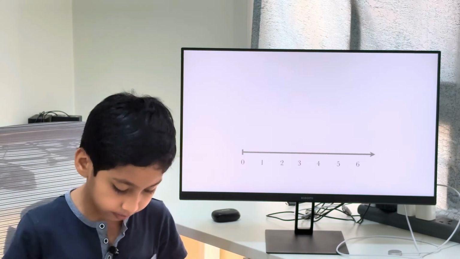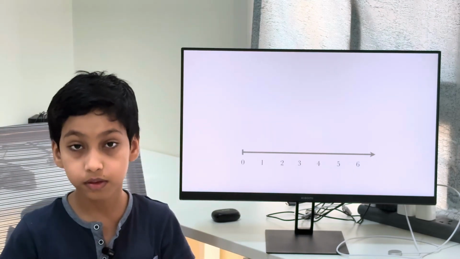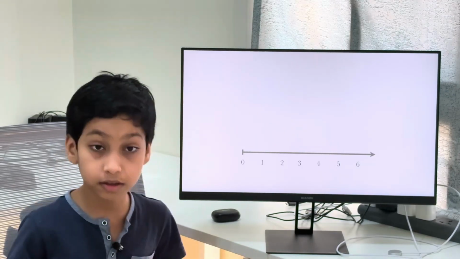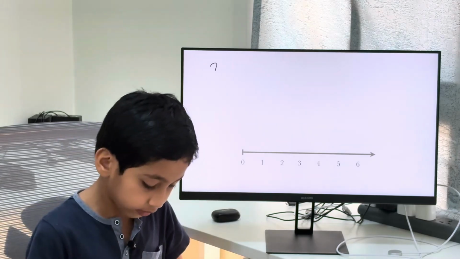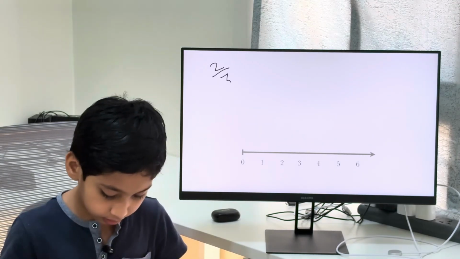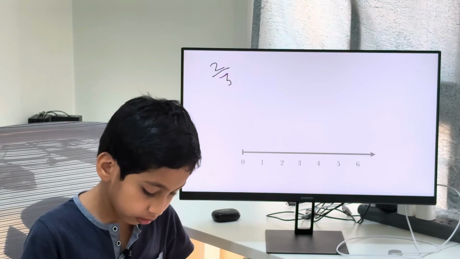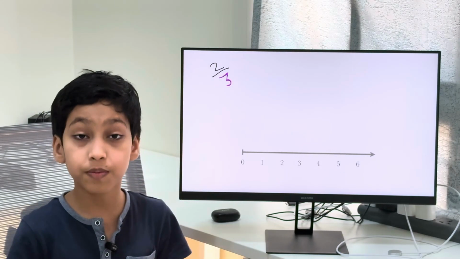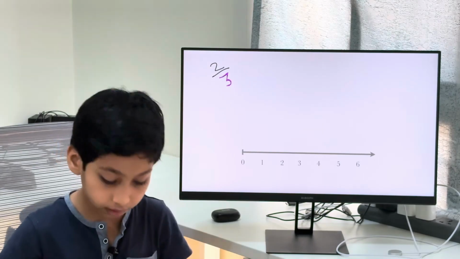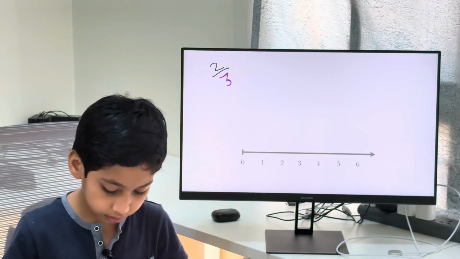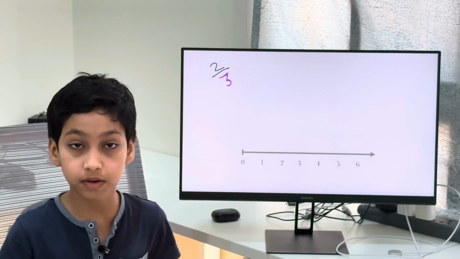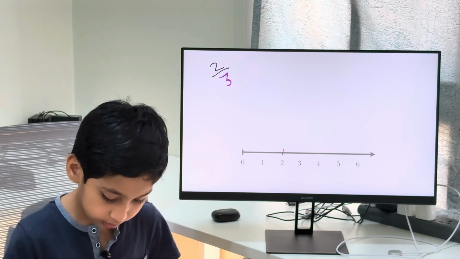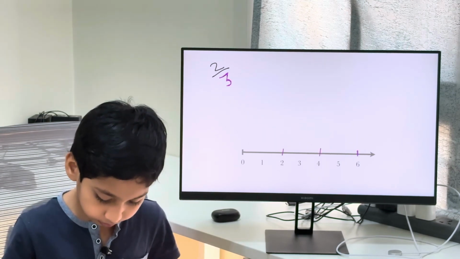So here's the number line with numbers from 0 to 6. And now what I'm going to do is divide it into 3 parts. Why am I doing that? That's because our fraction was 2 by 3. And 3 represents the denominator, which represents the number of total parts. So the total parts here are 6, but I don't want 6 parts, I want 3 parts, so I'm going to make them 3. So here's 1 part, here's 2 part, and here's the 3rd part.